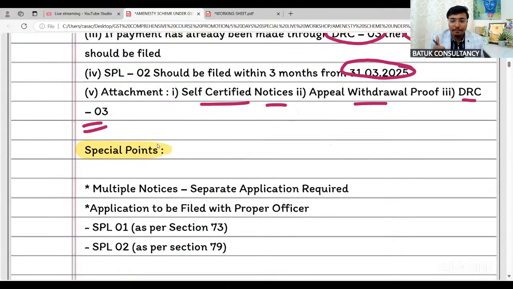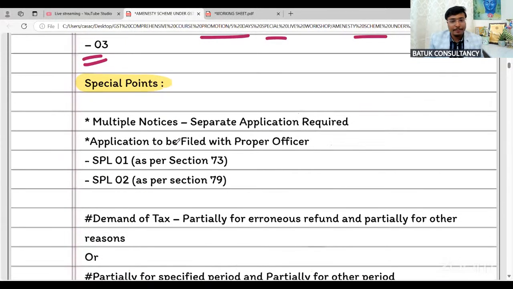Is that okay, Santosh sir? That is the solution we have. Special point: if there are multiple notices, then a separate application is required for each and every notice. It is not that there are 4 notices and you file one combined application. No, you have to file separate applications for the amnesty scheme. The application is to be filed with the proper officer: SPL01 is applicable in case of notices, and SPL02 is applicable in case of order.